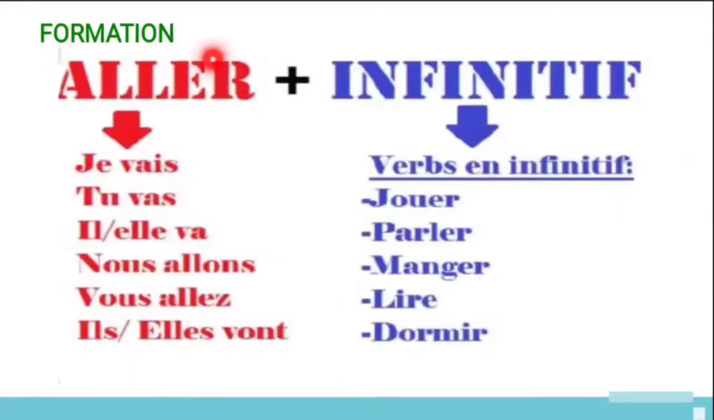And see the formation. Aller verb means what? To go. And infinitive means what? A verb without conjugation is called an infinitive verb. And see the conjugation for aller verb. Je vais, I am going to. Tu vas, you are going to. Il va, he is going to. Elle va, she is going to. And nous allons, we are going to. Vous allez, you are going to. And ils vont, they are going to. Elles vont, they are going to.